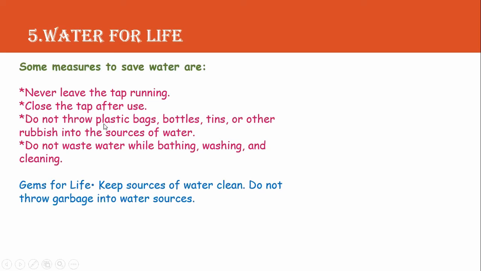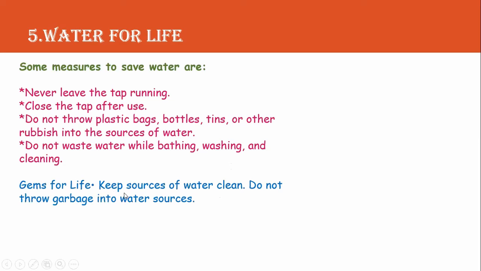So avoid throwing garbage or things like plastic bottles or tins or other rubbish into the sources of water. Do not waste water while bathing, washing, and cleaning. So don't just throw water. Use water whenever it is essential. While bathing or while washing or cleaning, we should always be careful that we are not wasting water.